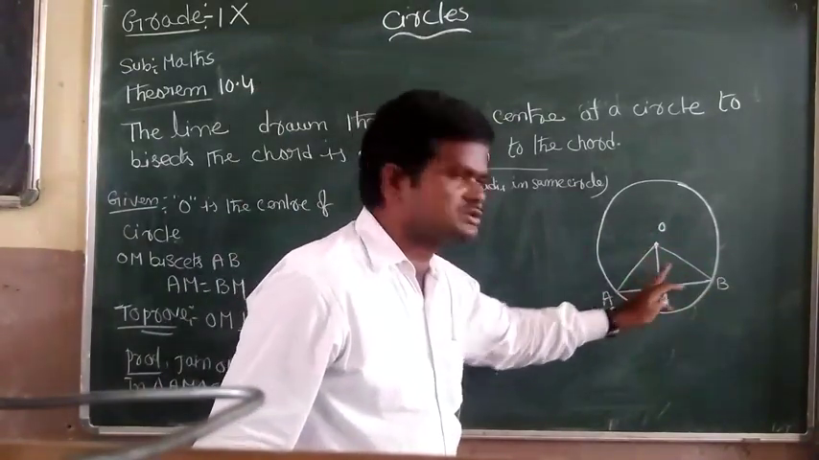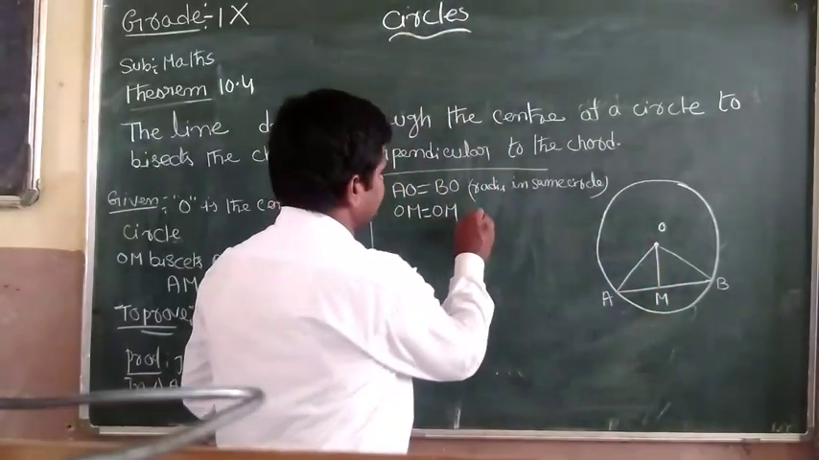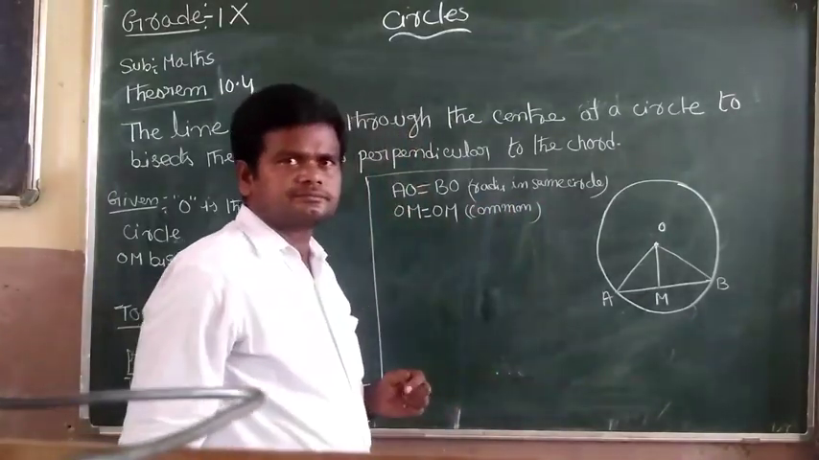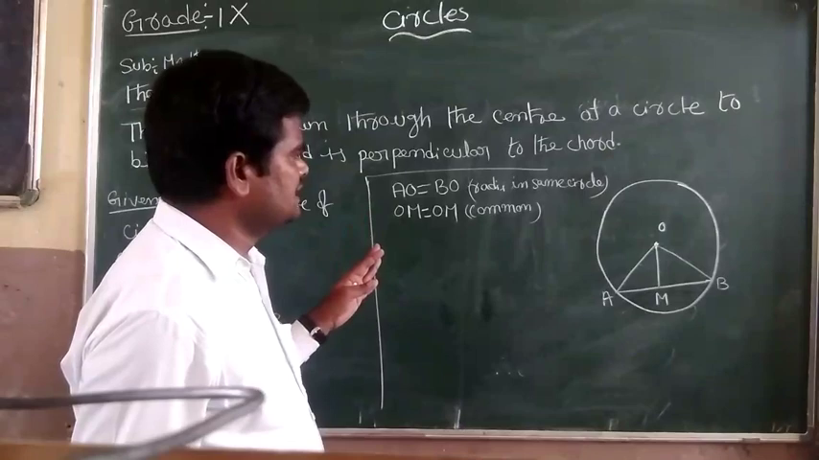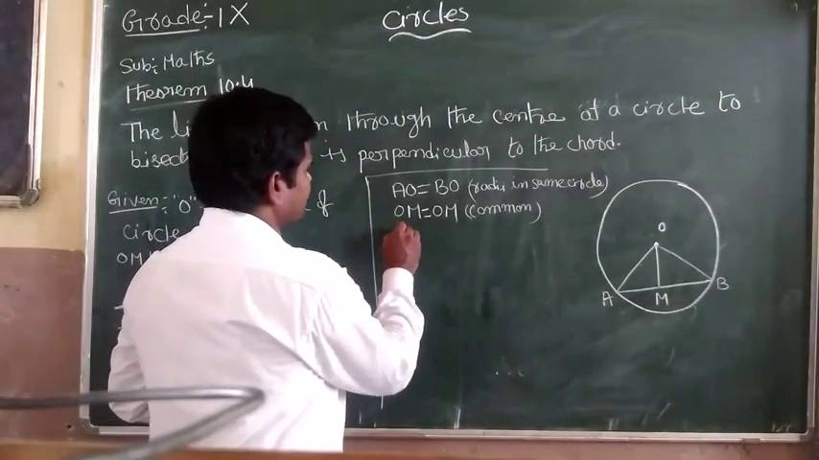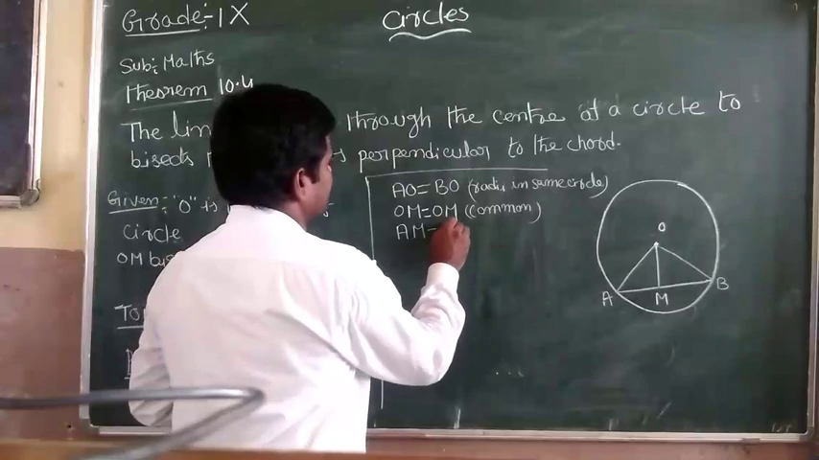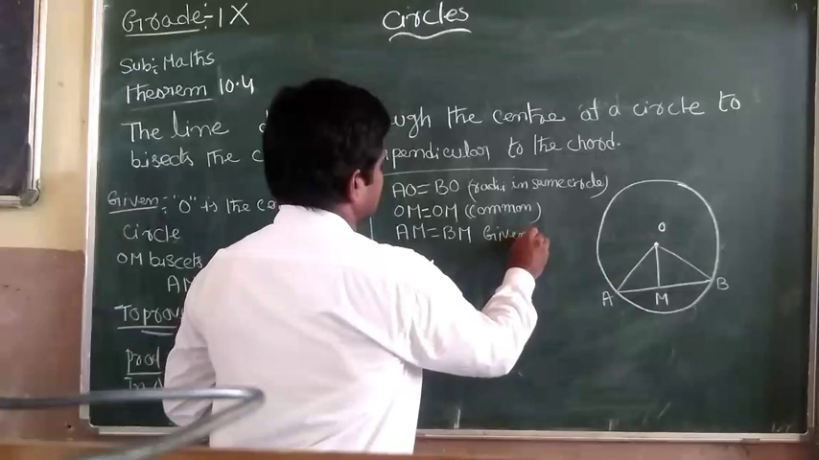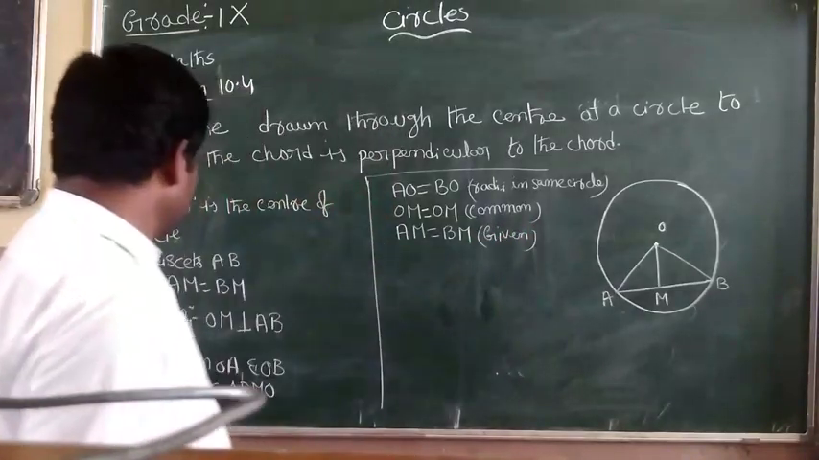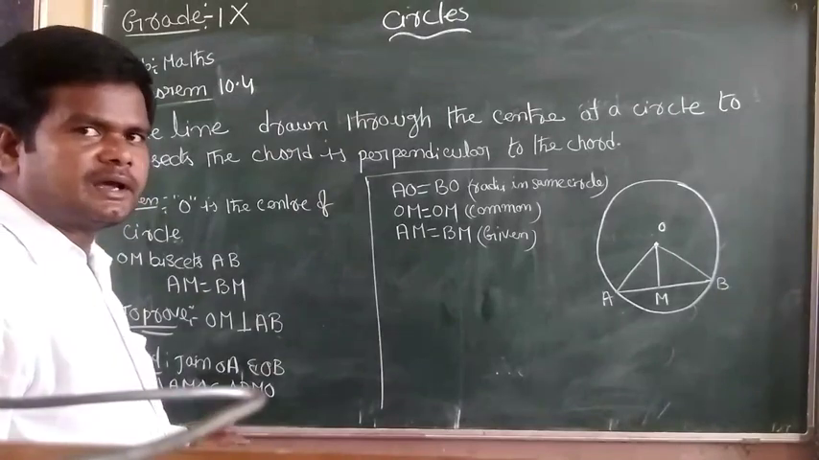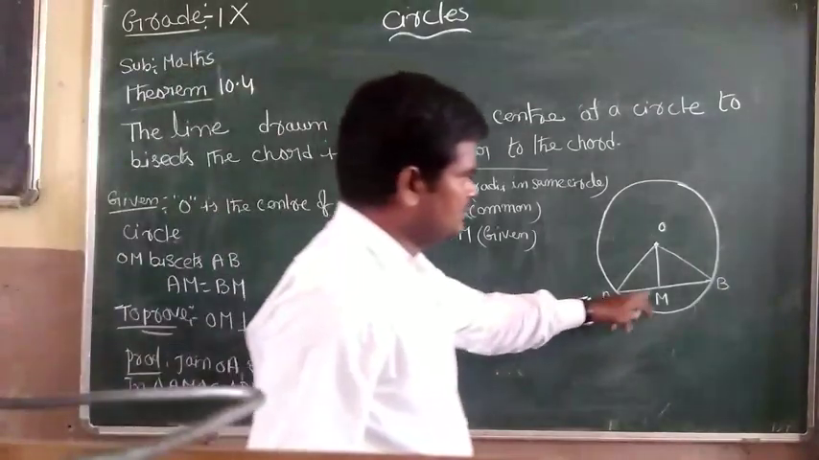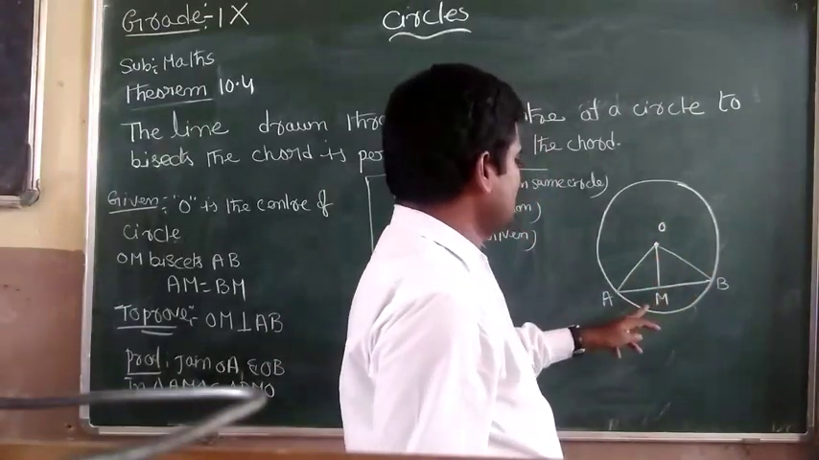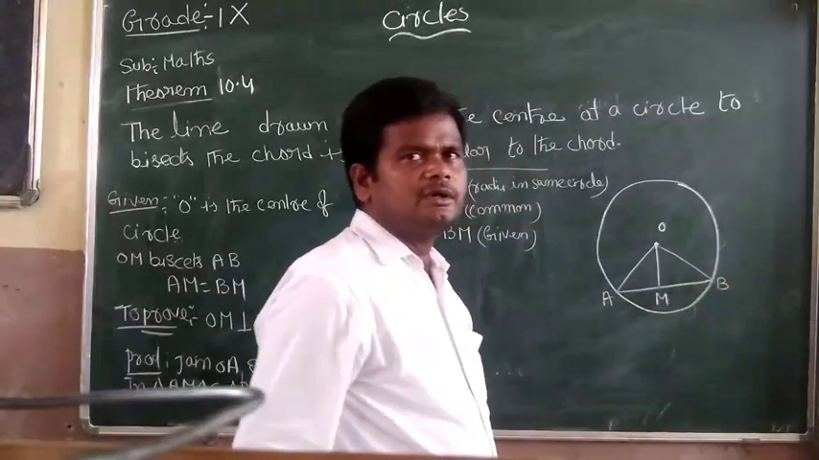In these two triangles, OM is the common side. And it is given that AM equal to BM. So in triangle AMO and triangle BMO, OA equal to OB, OM equal to OM, and AM equal to BM.